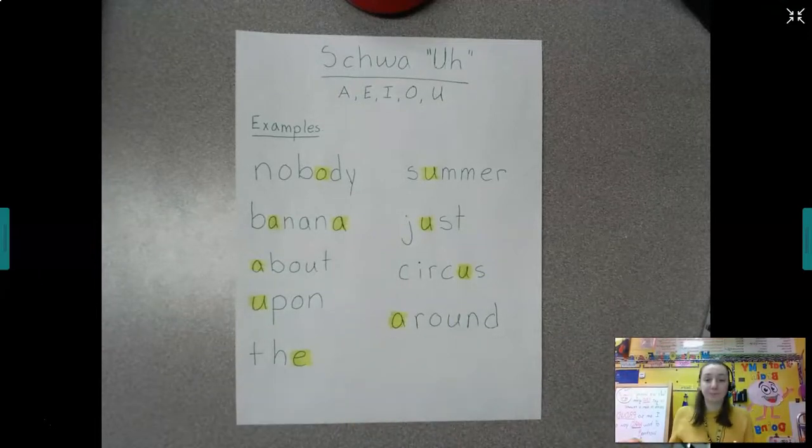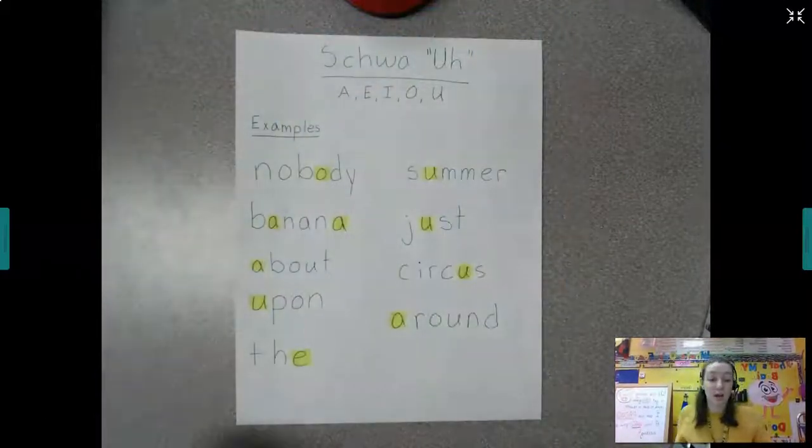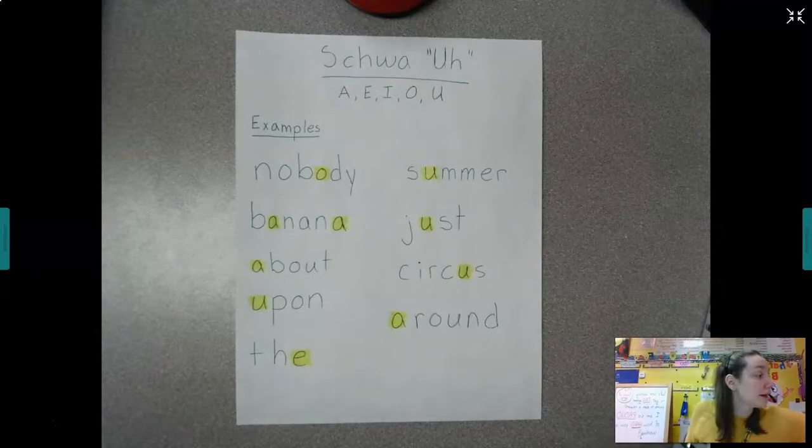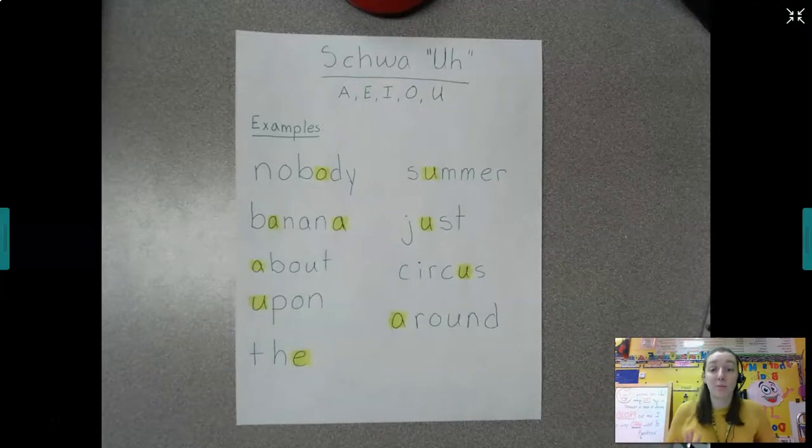So remember again, think of the visual, it's like a caveman, "uh" sound. And sometimes the vowels just make it, okay? It's one of those interesting things about the English language. So it's something you have to practice and listen for that sound in your words.